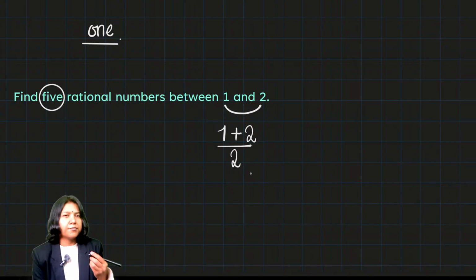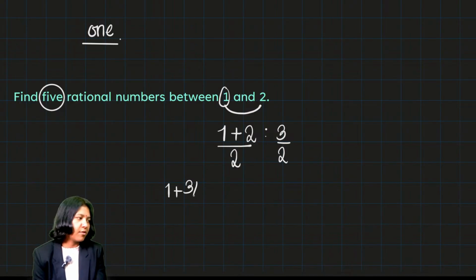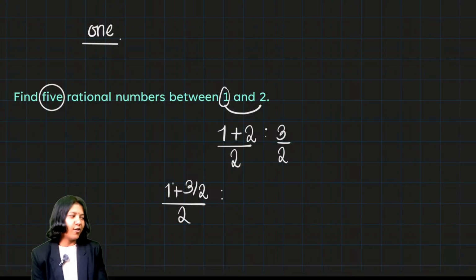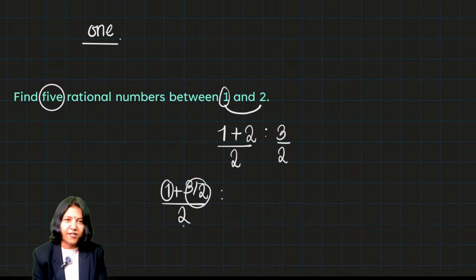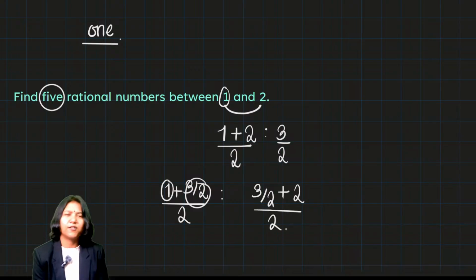And now the standard way of doing this is, you take the two numbers, you add and divide by 2. So it gives you now 3 by 2. And now you take one of the numbers, 1 and 3 by 2, and take their average again, because you want to keep on finding the middle value. But if you ask me, this method is a little boring for me. Why? Because now I have a whole number to add to a fraction and then further divide by 2, and again I'll take the same value 3 by 2, add it to the other number 2, and then find what's in the middle of the 2. It is kind of boring, trust me.